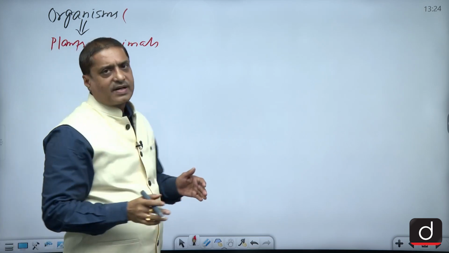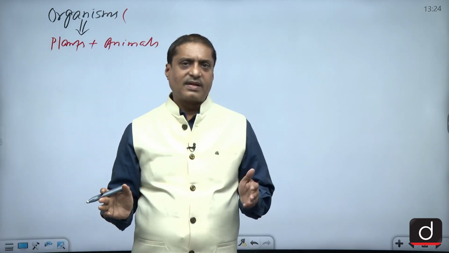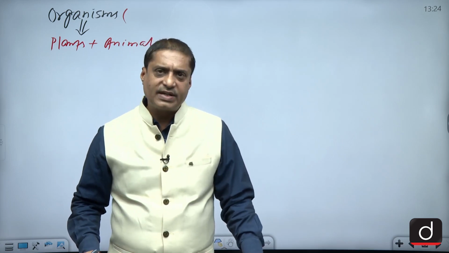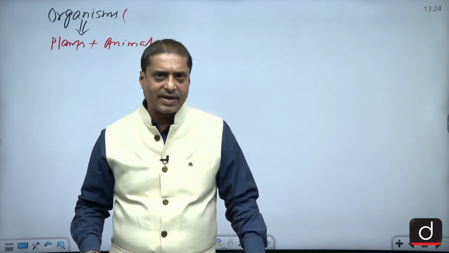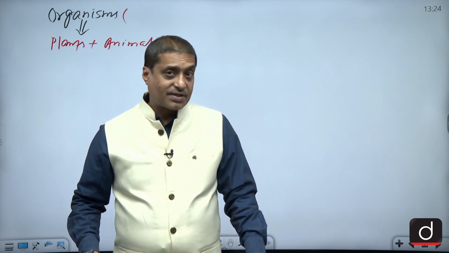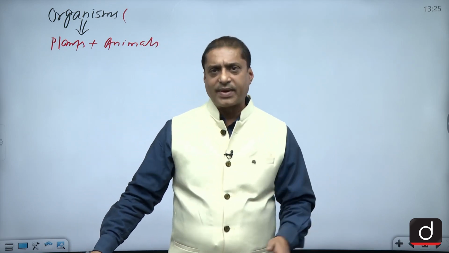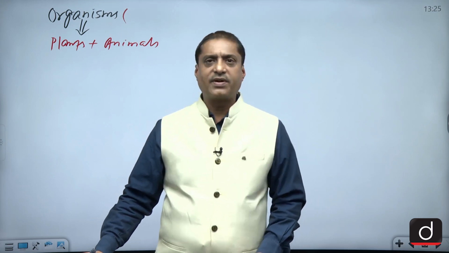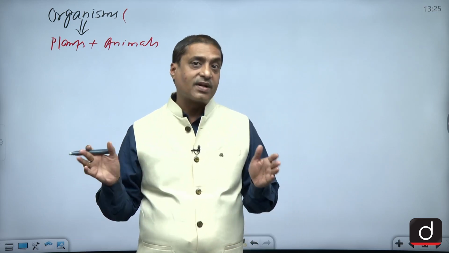Whatever the scientists have discovered so far, different species of organisms, is almost 17 lakh or 17.5 lakh. And it has been estimated that there are almost 80 lakh species of organisms present in our universe.